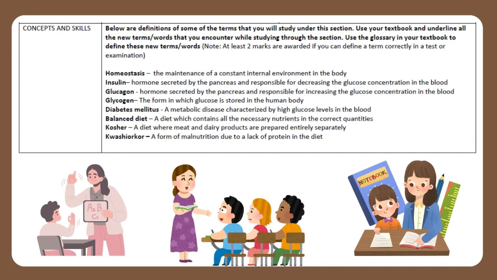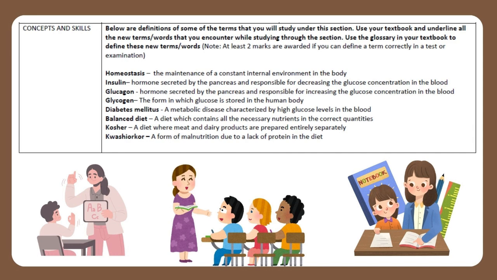Homeostasis, the maintenance of a constant internal environment in the body. Insulin, hormone secreted by the pancreas and responsible for decreasing the glucose concentration in the blood. Glucagon, hormone secreted by the pancreas and responsible for increasing the glucose concentration in the blood. Glycogen, the form in which glucose is stored in the human body.